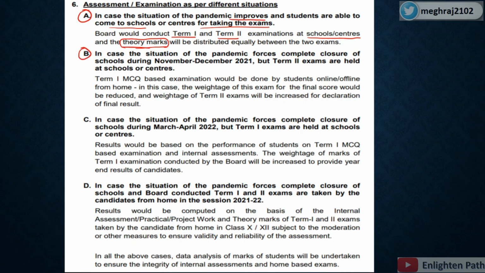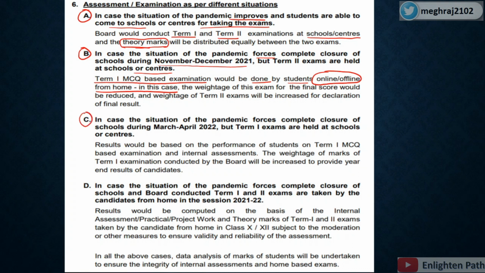Now the second: in case the situation of pandemic forces complete closure of school during November and December, but term 2 exams are held at school or center. It means that if students cannot go to school and the situation is very bad, the exam will happen online, or it can also be offline, but it will be from your home only. So this is another condition if the term 1 exam would not happen.